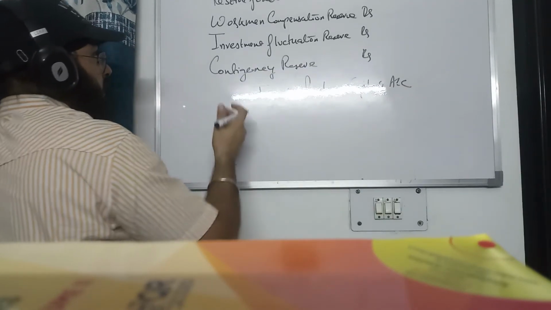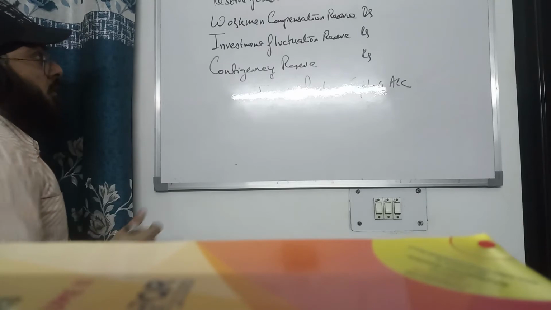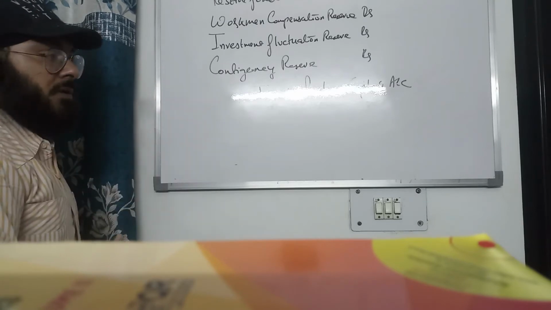This entry will be passed for accumulated profits and reserves.